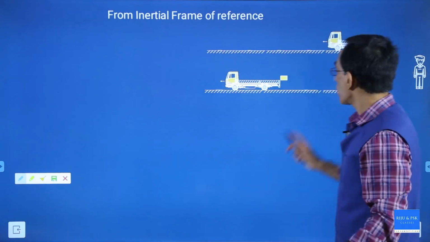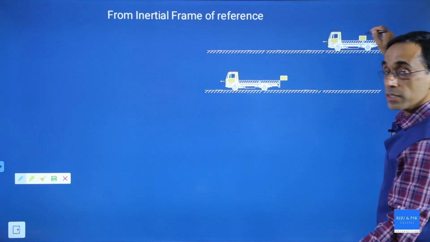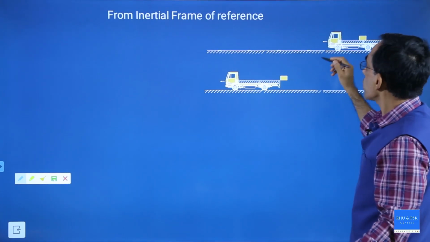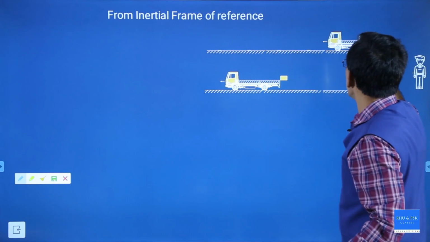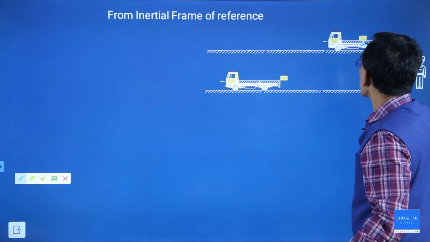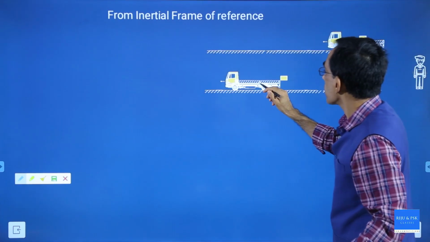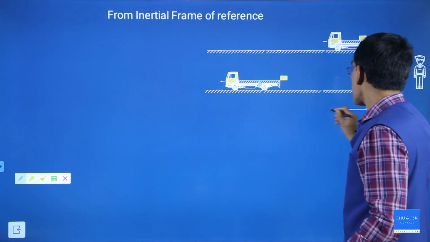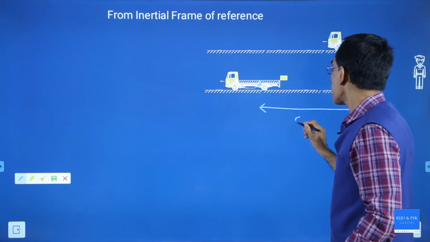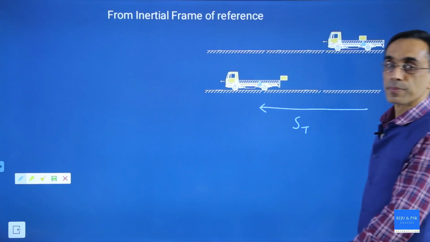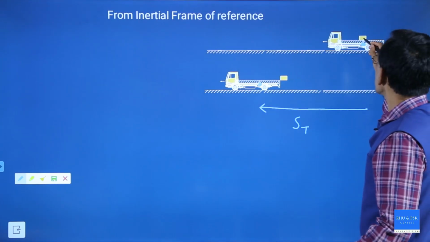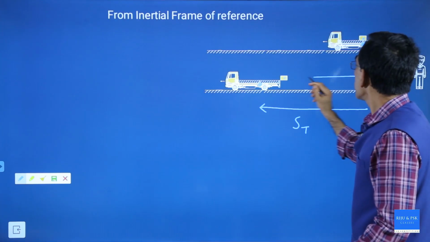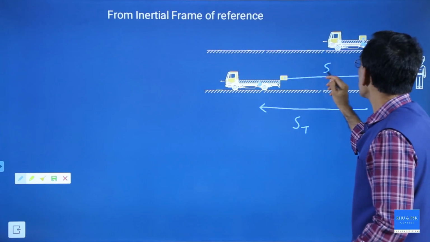Okay. So for an outside observer, this was the initial position. Take any one point of the truck, maybe this point on the truck, and that point has reached here. You can see that mark here. This is the point. So that point traveled forward. This is the distance traveled by the truck. What about the box? The box was here, this point, and the box is now here. So this is the distance covered by the box, SB.